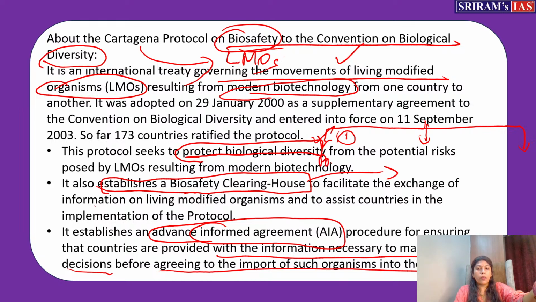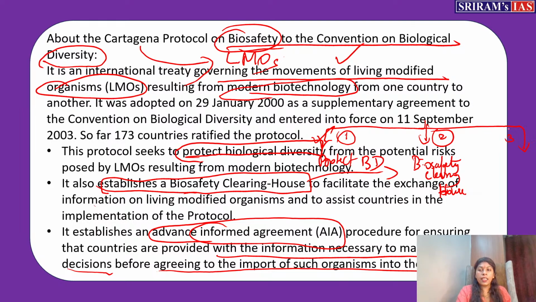First, the main aim, we are writing: protect biological diversity. Second, for this purpose, it is establishing a biosafety clearing house. This biosafety clearing house will check whether the LMO's information is properly shared between the countries which are trying to transfer it.